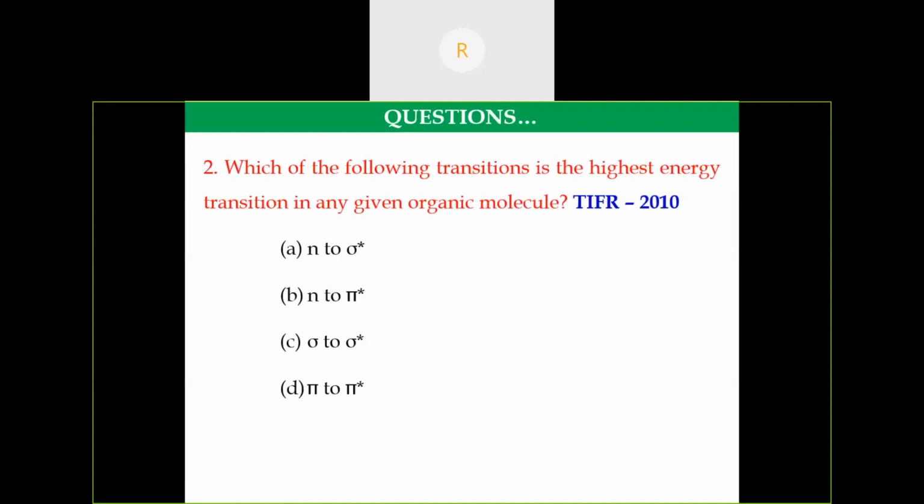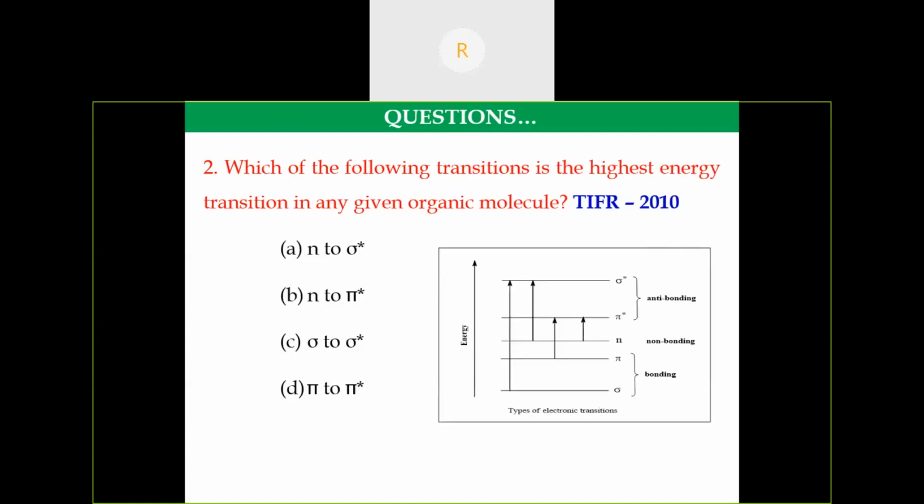This question was asked in 2010 TIFR. Which of the following transitions is the highest energy transition in any given organic molecule? They have given 4 options. Which transition requires higher energy? We know the sigma to sigma star transition requires higher energy. Hence the option is C.